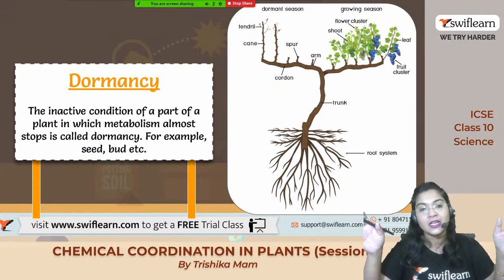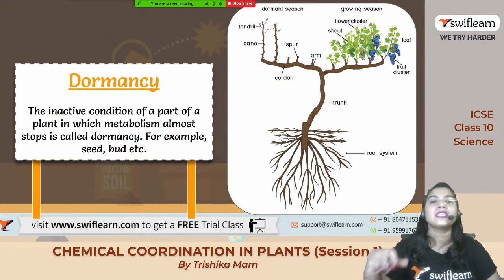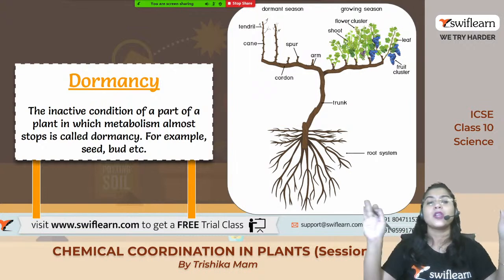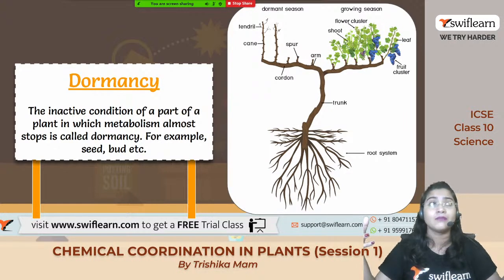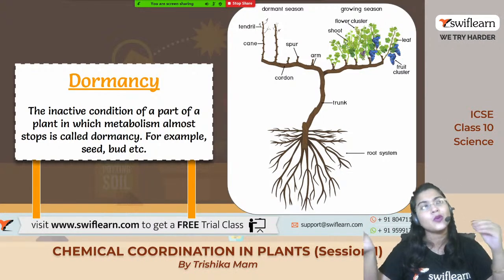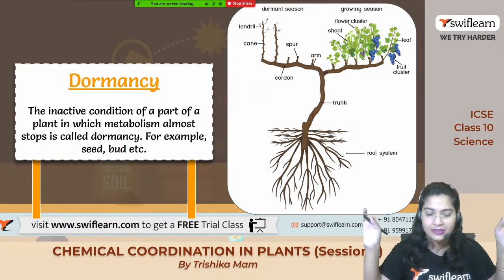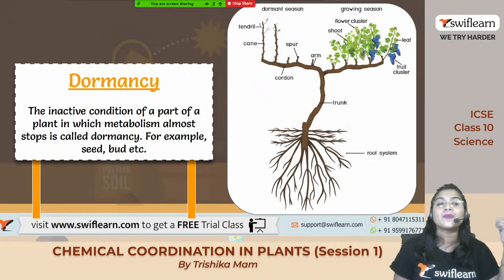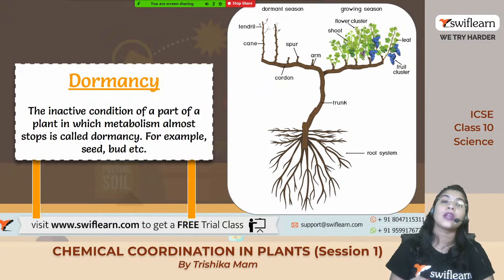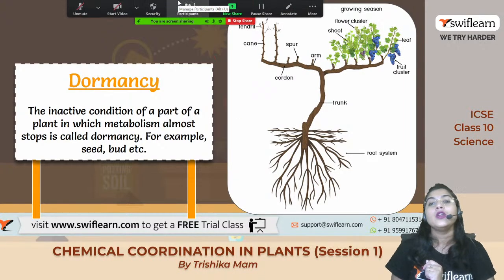So up to this much clear hai? What is dormancy? It is the inactive condition of any part of the plant or animal जहाँ कोई भी metabolism नहीं होगा. Metabolism का मतलब क्या है? Any chemical reactions. Whatever chemical reactions take place within our body, we call it metabolism. Okay, अभी ये metabolism को हम anabolism, catabolism में divide कर सकते हैं दोनों तरीके में, right? So this metabolism, when it totally stops for the time being, then that condition is known as dormancy. Over here, look at the picture of this tree.